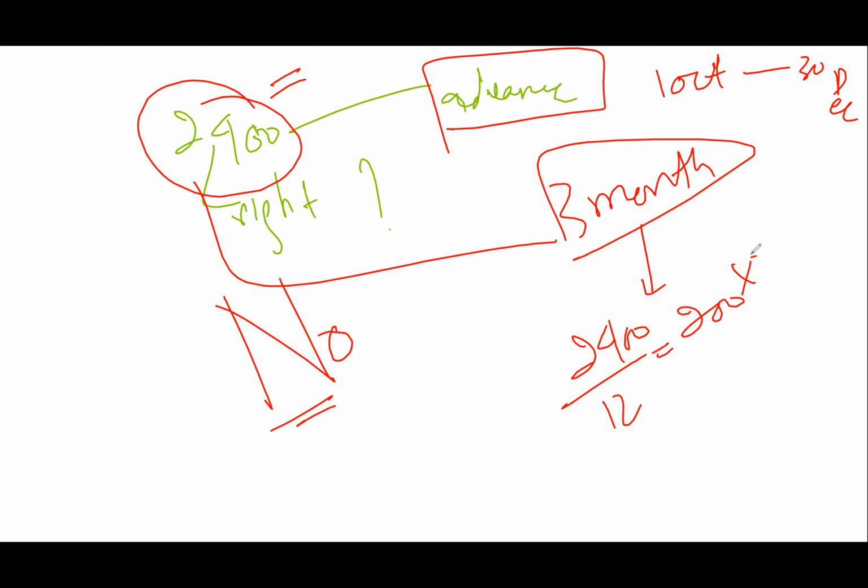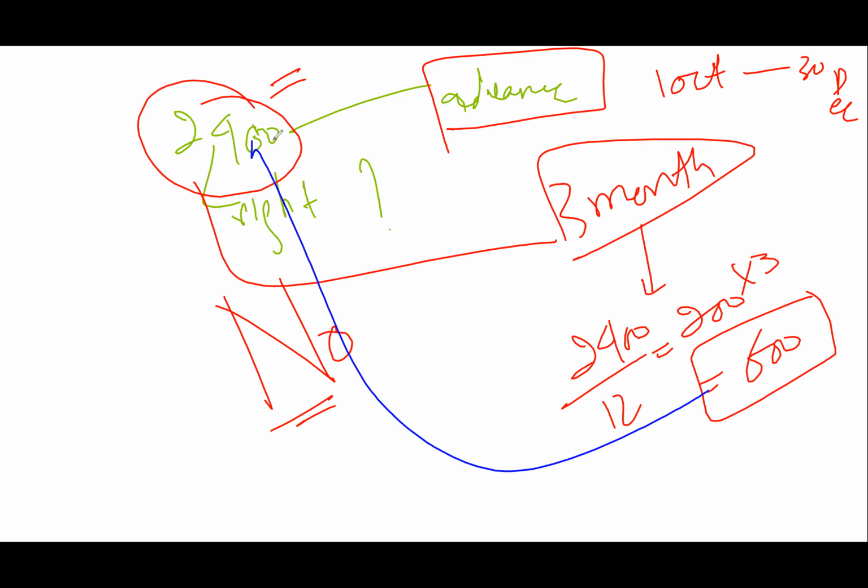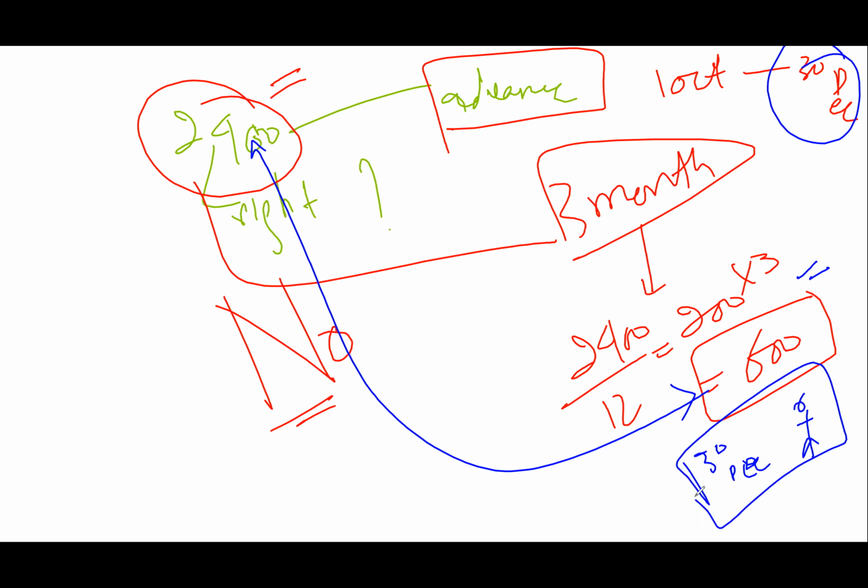For 3 months, you multiply by 3, it is 600. So among this 2400, 600 you can claim on 30th of December. On 30th of December, you can claim that this is the sales that I am recording, and I earned that sales on 30th of December.